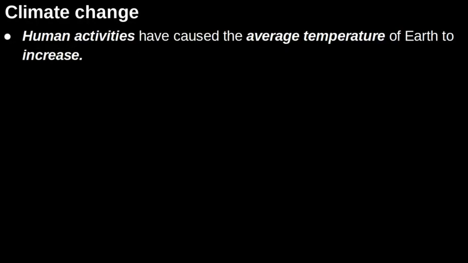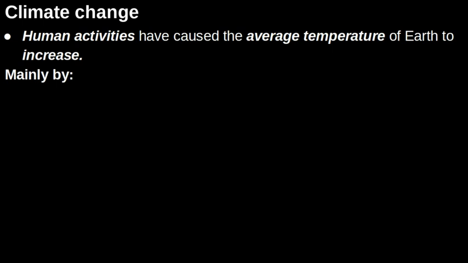All right, so we're going to talk a little bit more about some of the things that Bill and I discussed in that video. Firstly, the way that humans have caused climate change. You're going to learn next week that there are some natural events that can cause climate change. Today, we're really just going to focus on how human activities have caused the average temperature of Earth to increase over the last 150 years or so.